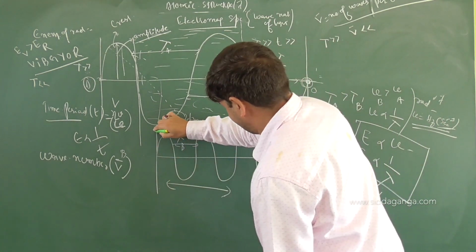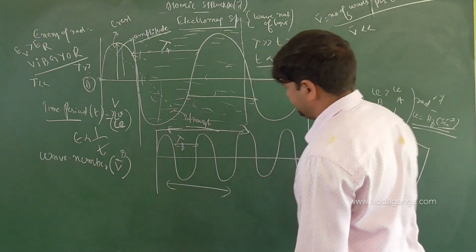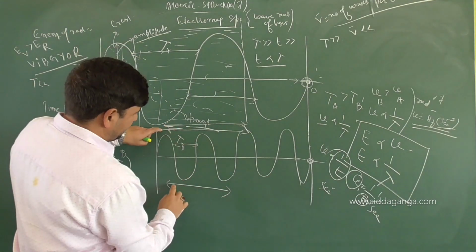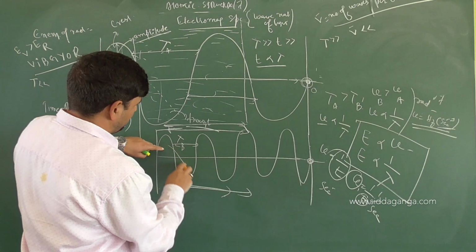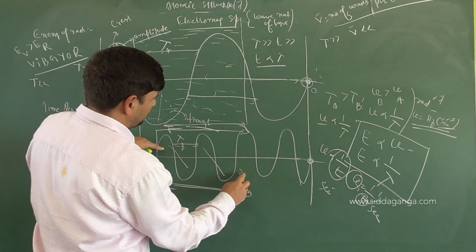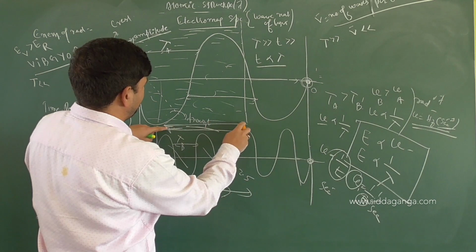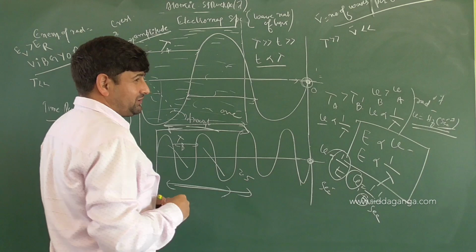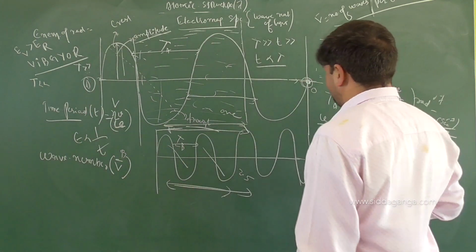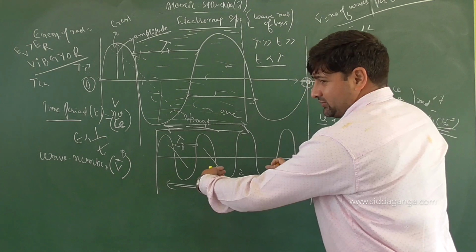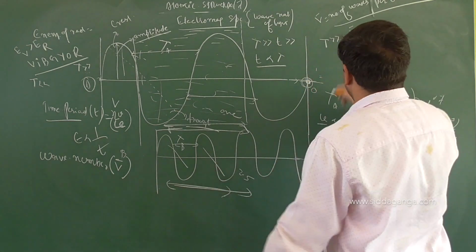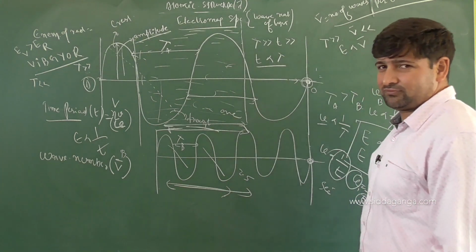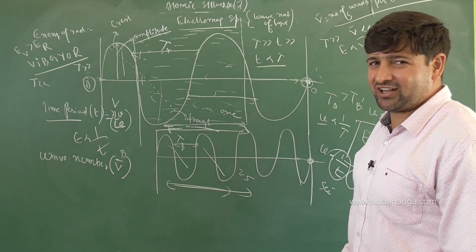Here, suppose I take this length, and here I take the same length. How many waves? 1, 2, almost 2.5 waves are present. In the same length, only one wave is present. So wavelength and wave number are inversely proportional. Very good. So if wave number is more, that means energy will be more. So energy is directly proportional to wave number. Clear? Very good.